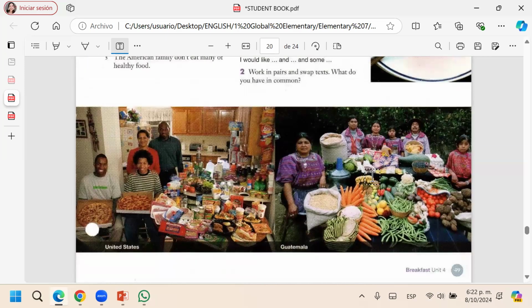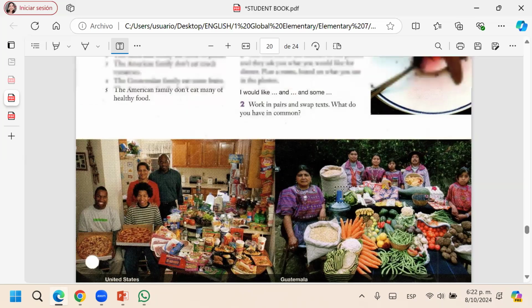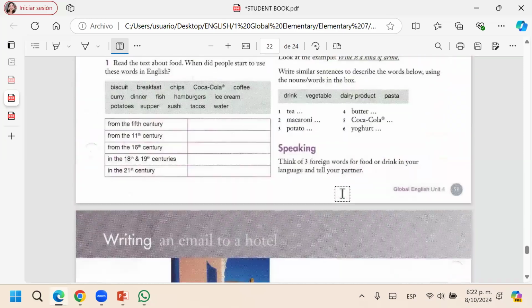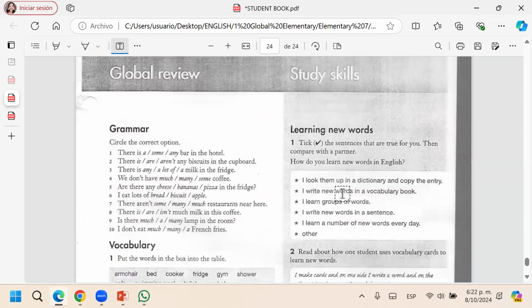What's the difference between these two families? This family is healthier. This family eats a lot of fast food, junk food, processed food in general. So yes, we were talking about many, much, a lot of.